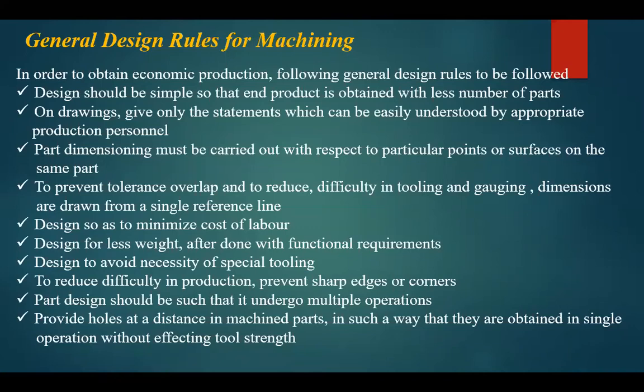Because one disadvantage of sharp edges or corners is, when there are assembly parts, the part will get damaged. When it is being put inside and outside, it is a repetitive operation, and the sharp edges will become blunt. So they are telling us to avoid those sharp edges and corners, so that your production will be smooth. The next one is, the part design should be such that it undergoes multiple operations.